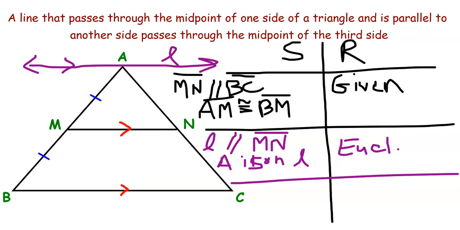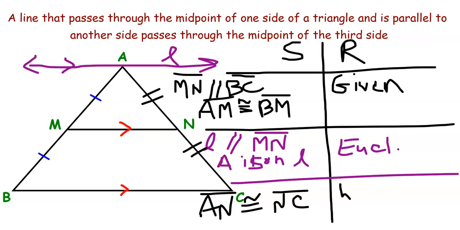Great. Now we have AB being a transversal for line L, line MN, and line BC. AM and MB are congruent. Therefore, by the weak 3 parallel line postulate, every transversal of L, MN, and BC must be cut into congruent segments. And AN is congruent to NC by the weak 3 parallel line postulate.